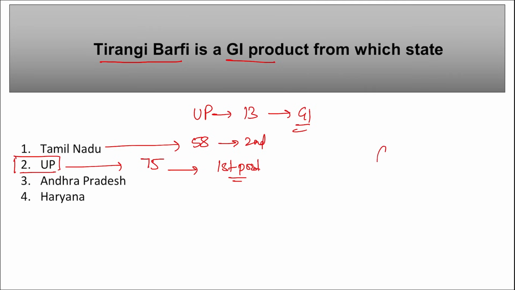Then tell me, where is the headquarter of the GI registry, that is the Geographical Indication Registry? It is headquartered in Chennai, Tamil Nadu. Next,